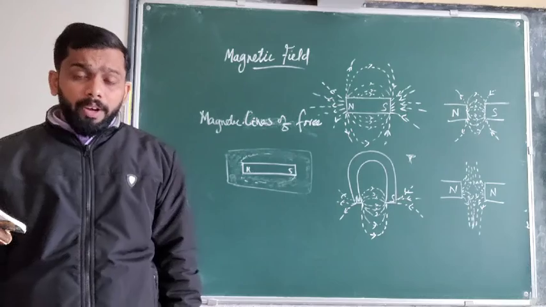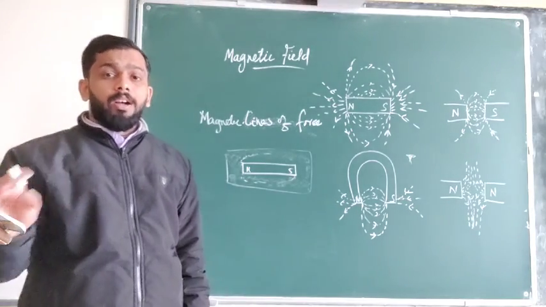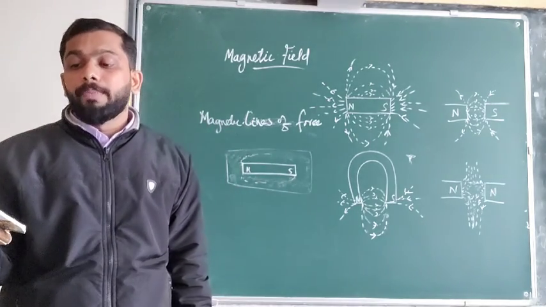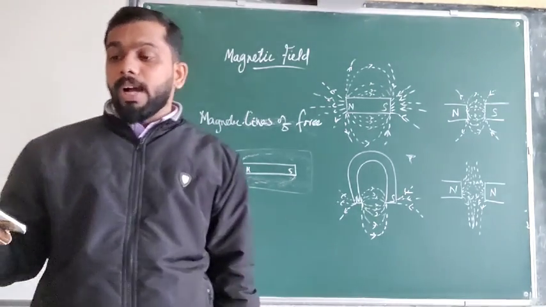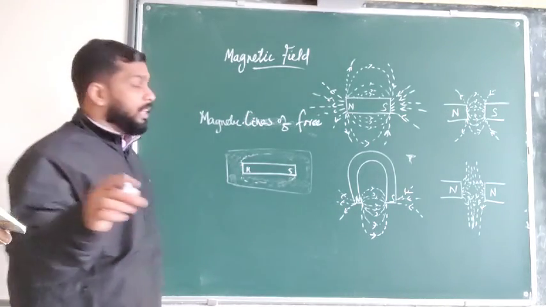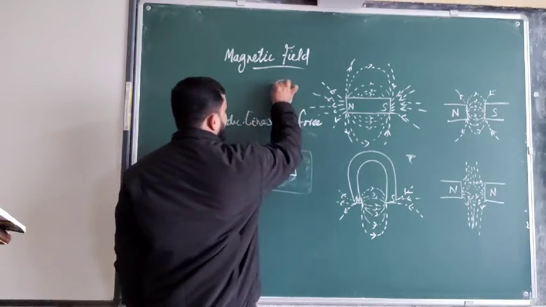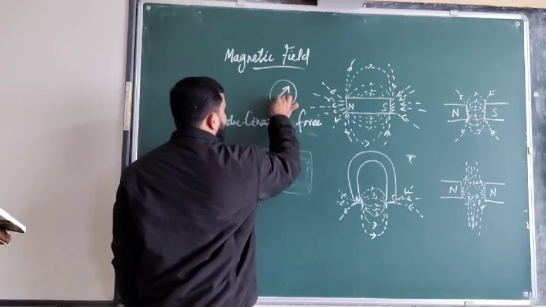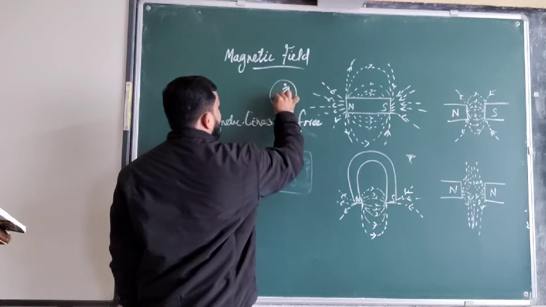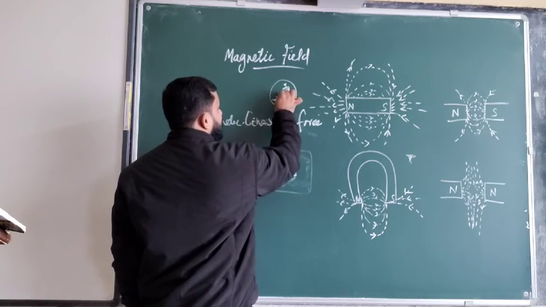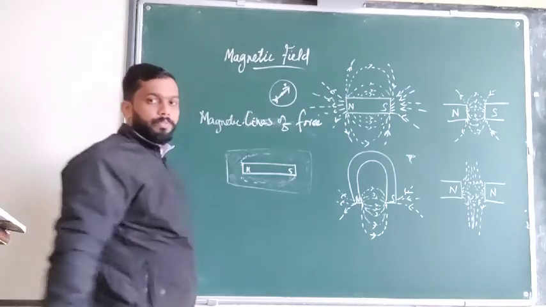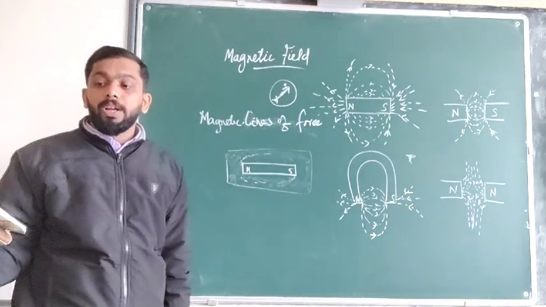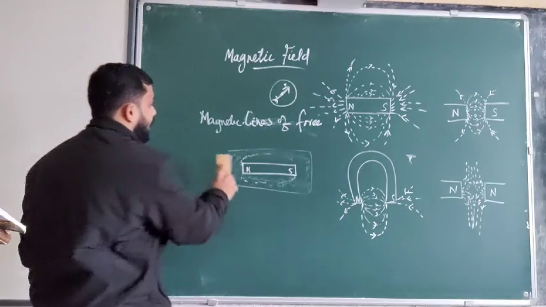And in the laboratory we have compasses, magnetic compasses. I think when we discussed in the previous classes, on page number 82, we discussed the magnetic compass. We have seen that it is just like a watch dial. There will be an arrow, a small point. This is actually a magnet which has north and south poles, and we know that it is able to rotate in any direction. So how can we trace out the magnetic field lines of a bar magnet? That's what we are going to learn.